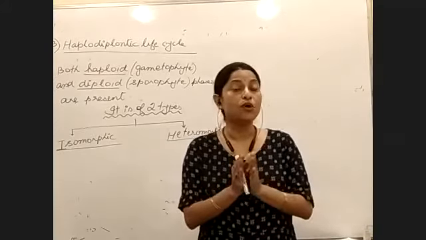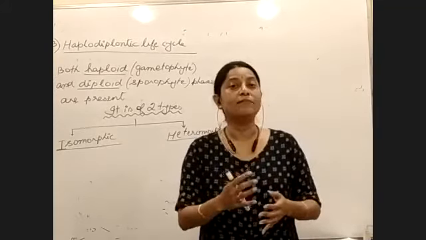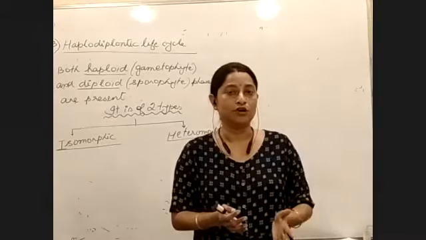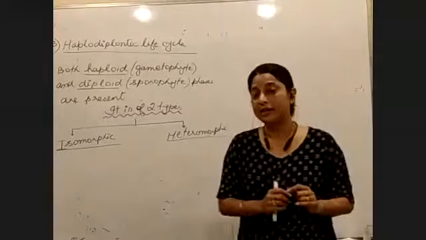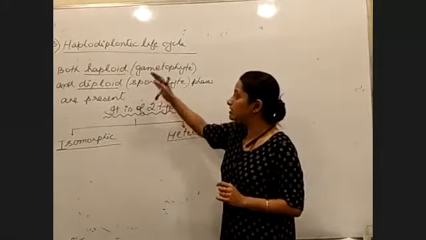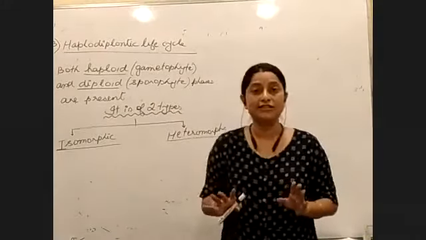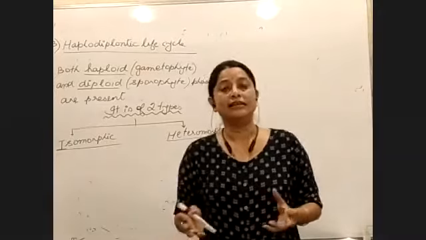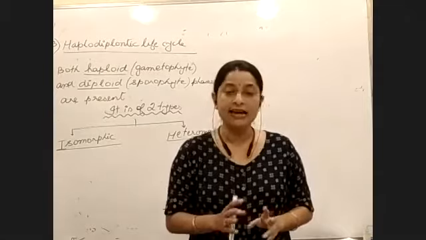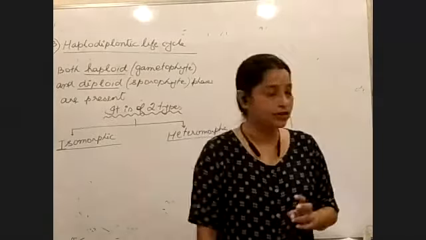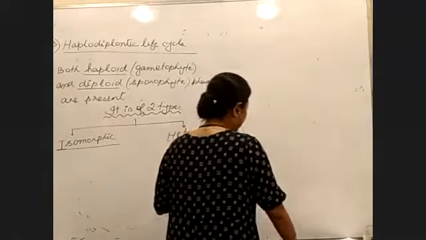It lasts such a short time that we call the whole cycle either haplontic or diplontic, based on which phase is longer. But in this case, we see both phases present for almost equal duration, distinct for a long time, and so we use the term haplodiplontic life cycle.